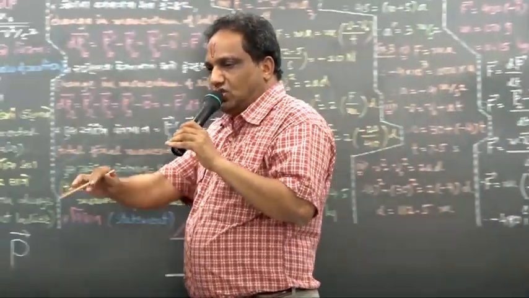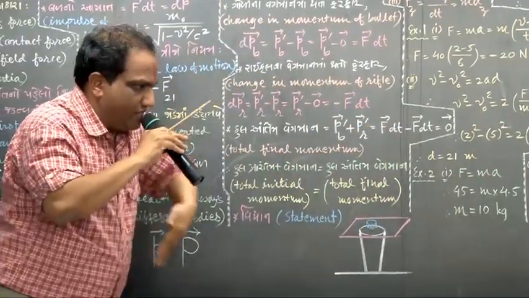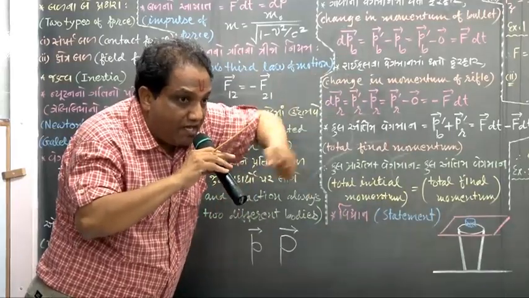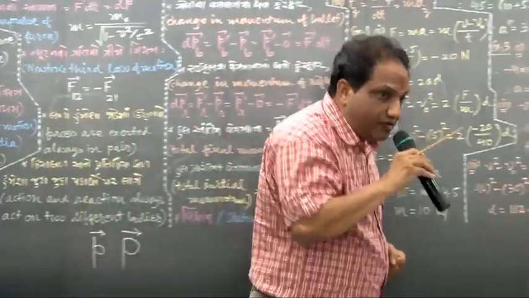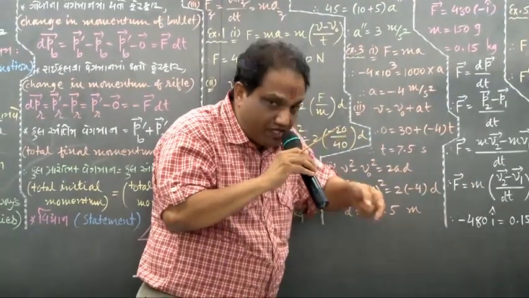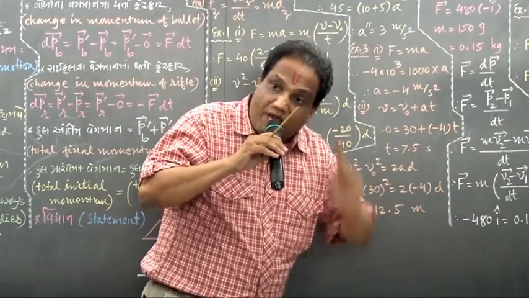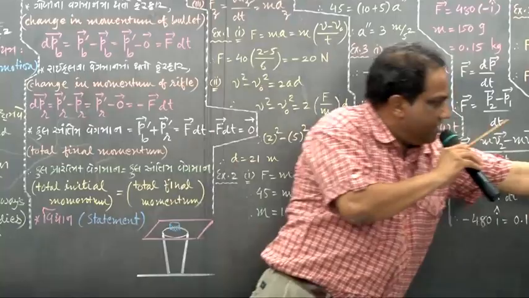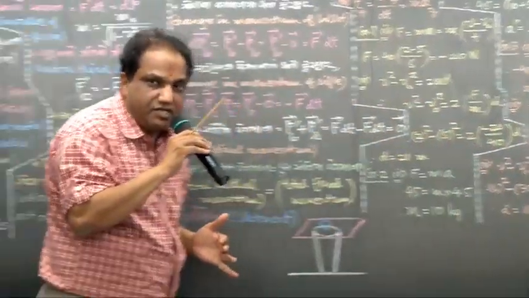Suppose the raft does not move. Just imagine. What is the initial distance of man from the bank? 30 meters. And he runs by 10 meters in 1 second towards the bank. So now what is the distance between person and bank? 20. But in the same 1 second, the raft is moving away from the bank by 6 meters, so his body will be pushed backward by 6 meters.